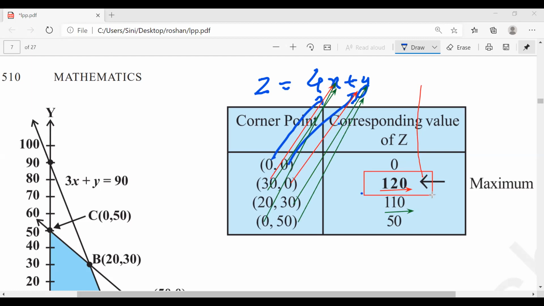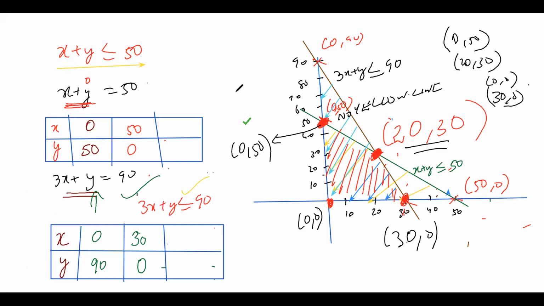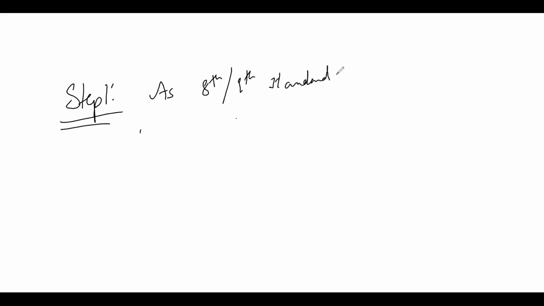Now I'll tell you in a nutshell what to do. Step one, this is the kind of process which helps you to remember. Step one, as in your 9th standard or 8th standard, draw a simple graph. Draw the linear equation graph. Linear equation means straight line. That is step number one. That is done. If that is done, second step I'll tell you. This is the way you have to remember.